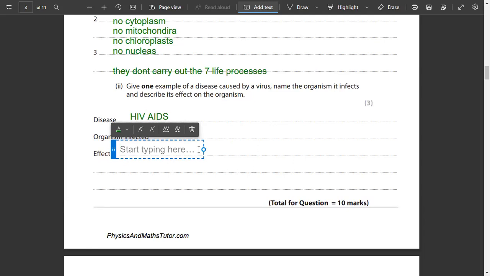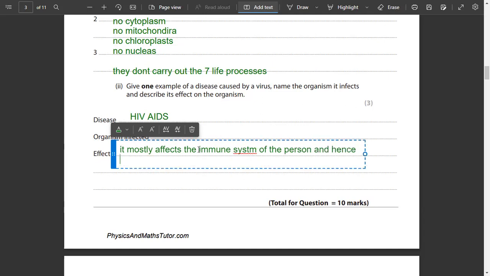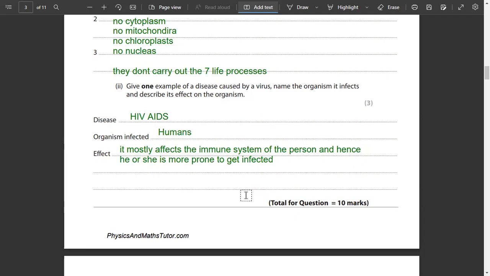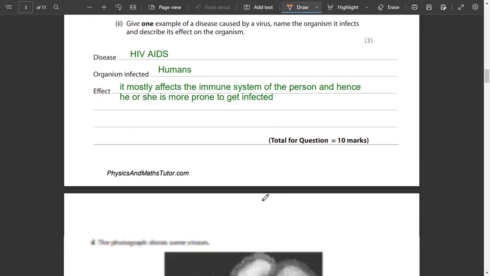First of all, just remember, it mostly affects the immune system of the person, and hence he or she is more prone to get infected. If your immune system becomes weak, they become more prone to infection. Now what is the immune system? The immune system is your body's defense against diseases, and if it gets weak, then it's trouble.